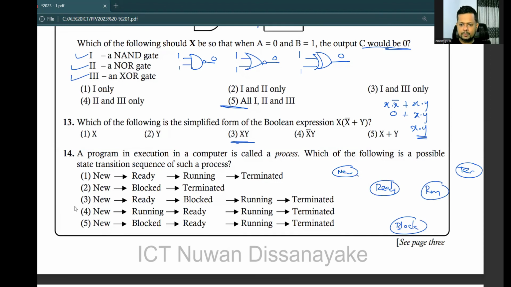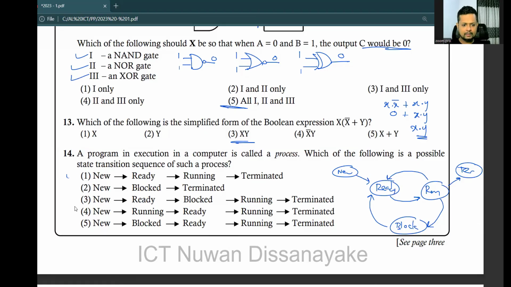So a newly created process goes to the ready stage. A ready stage process can go to the run stage. A run stage process can go back to the ready stage, the terminate stage, and the block stage as well. A block stage process can go back to the ready stage. So new, ready, run, terminate.